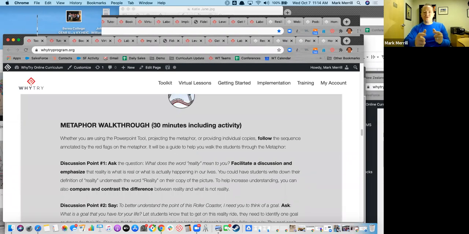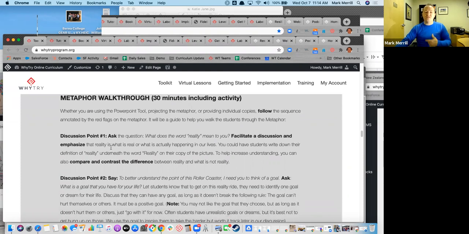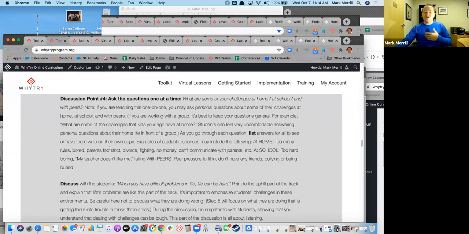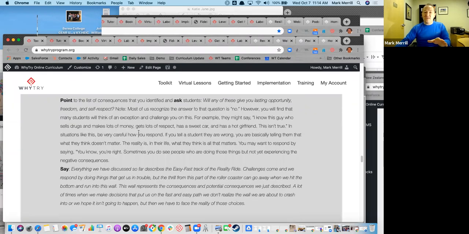Now, obviously, we know sometimes there's time constraints, and you may need to adjust this a little bit. This is showing you the 30-minute model if you need to condense that. A lot of times the condensing comes in, how long do you discuss each topic and some of those things. So as you go through here, we've got the discussion points, the questions, things to help transition those activities or those discussions into some of the key points that we identified as those learning objectives.